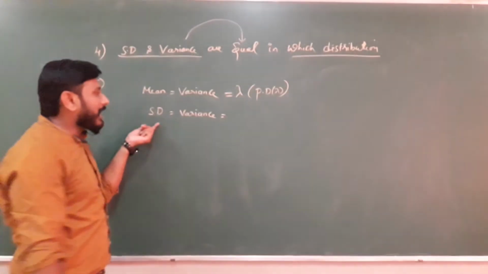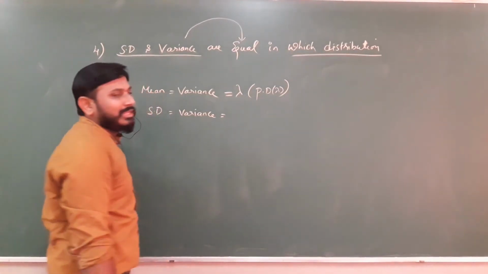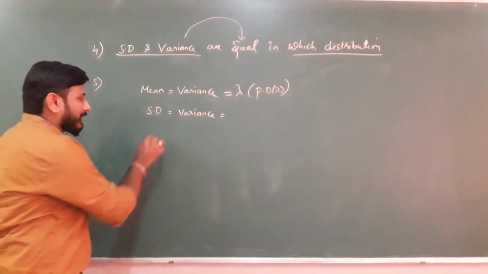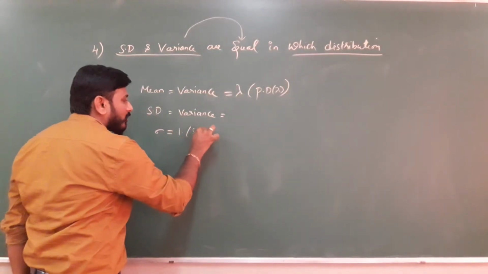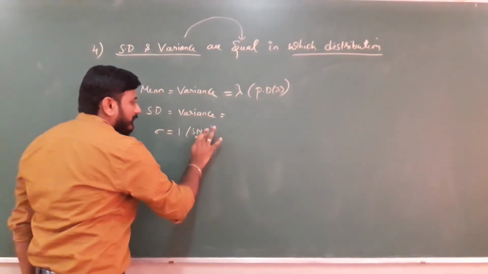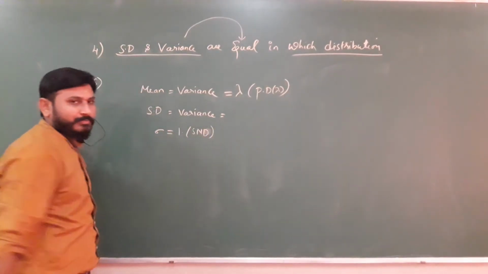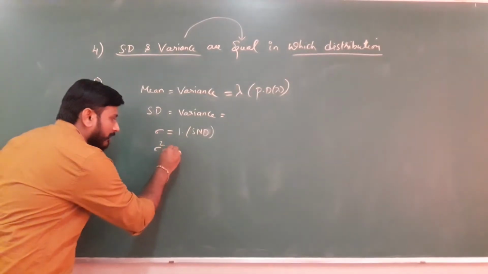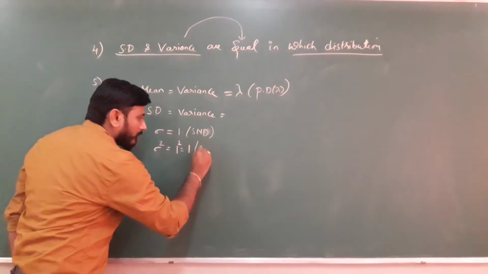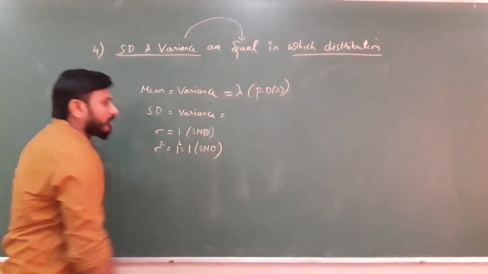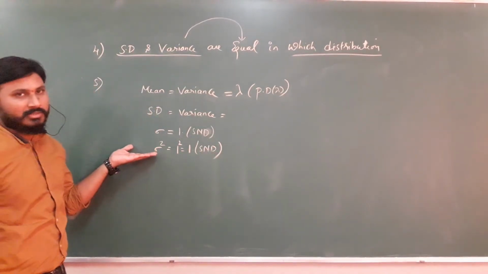Standard deviation and variance are equal. I'll tell you. Sigma is 1 in a standard normal distribution. What about sigma square? 1 square, 1. Now I hope you got the answer.